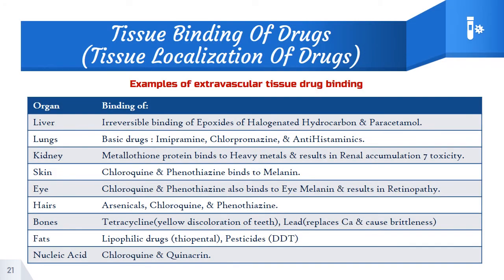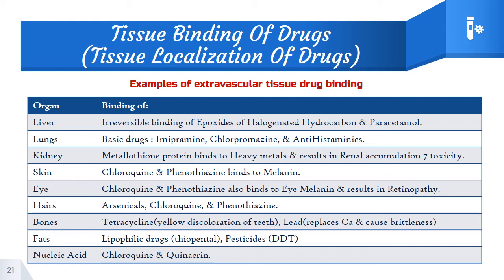Now let's see some examples of extravascular tissue binding. In the liver, irreversible binding of epoxide of halogenated hydrocarbons and paracetamol is found, which may lead to hepatotoxicity. In the lungs, drugs like imipramine, chlorpromazine, and antihistamines may bind and accumulate. And in the kidney, metallothionein protein binds to heavy metals and results in renal accumulation leading to toxicity. That is the major condition found in the kidney.